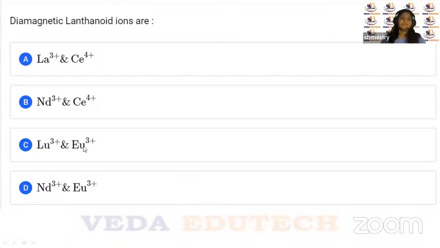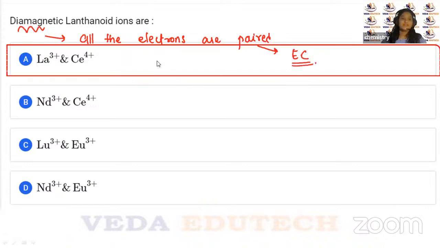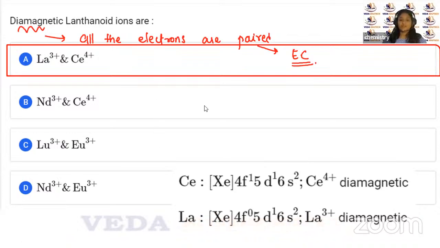Okay, children. So here it is talking about diamagnetic. Diamagnetic means all electrons are paired, right? And for this, you have to look at their electronic configuration. So let us look at their electronic configuration. So here it is for cerium and lanthanum.